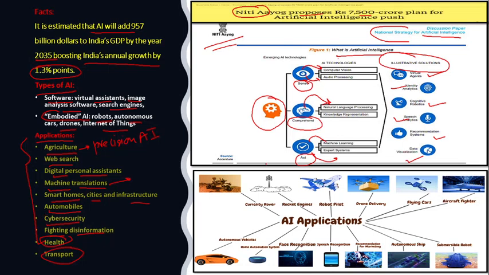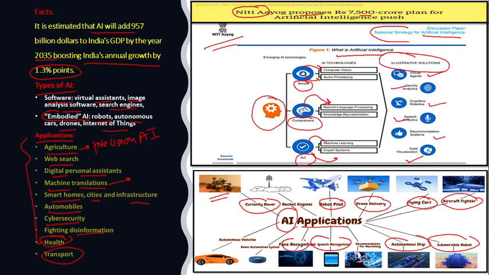So presently AI is having applications in so many areas. Like you can see, the Curiosity rover that went to Mars is AI driven, then rocket engines, robot pilot, drone delivery, flying cars, aircraft fighters, submersible robot, autonomous ships, then speech recognition, face recognition, home automation system, autonomous vehicles. All this which we discussed are the applications of artificial intelligence. So what is artificial intelligence, what are the types, and what are the applications we have seen.